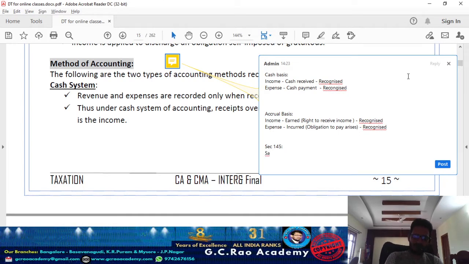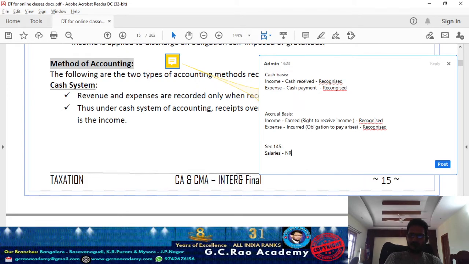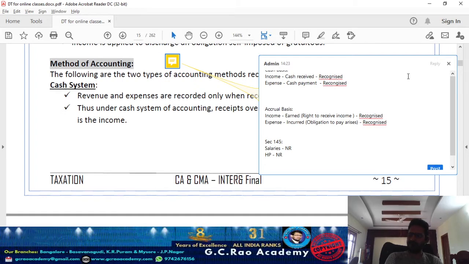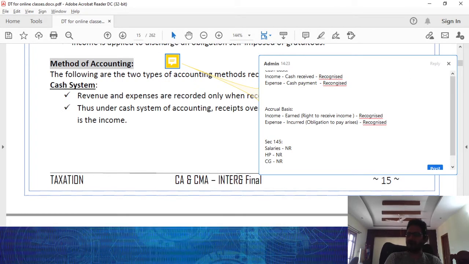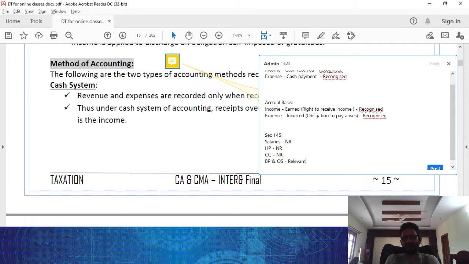Five heads. The first head is salaries, where method of accounting is not relevant. Again, house property, method of accounting followed by the assessee is not relevant. Capital gains, method of accounting followed by the assessee is not relevant. And for computing income from business or profession and income from other sources, the method of accounting followed by the assessee is relevant.